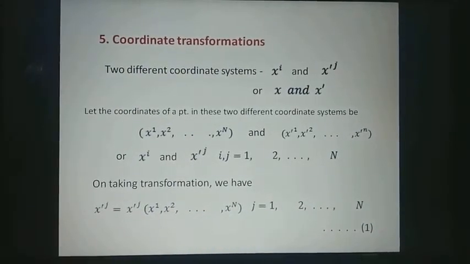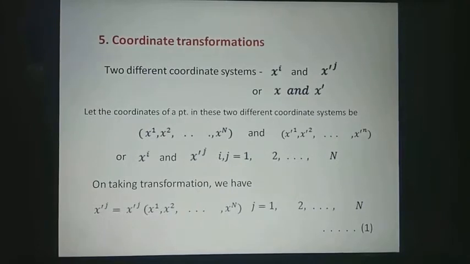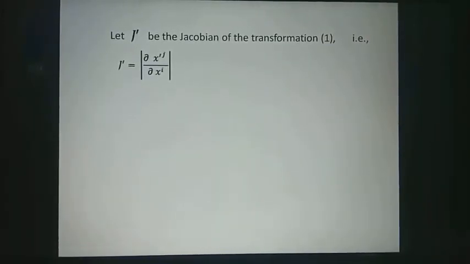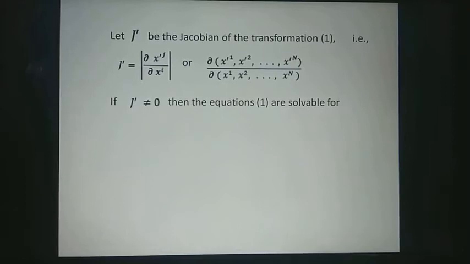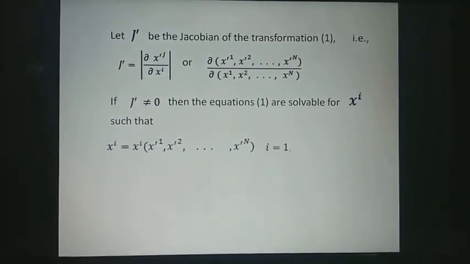Now if J dash be the Jacobian of this transformation 1, that is, J dash is equal to the determinant del x dash j by del xi, or del x dash 1, x dash 2 up to x dash n by del x1, x2 up to xn, and if this Jacobian is not equal to 0, then equations in 1 are solvable for xi, such that we can write xi as functions of x dash 1, x dash 2 up to x dash n, i equals 1 to n.